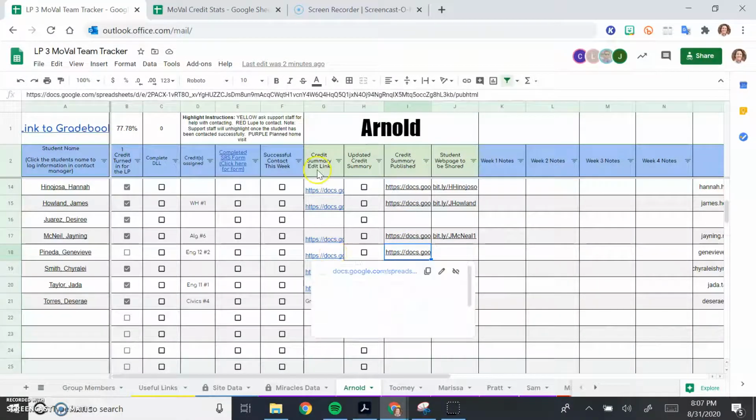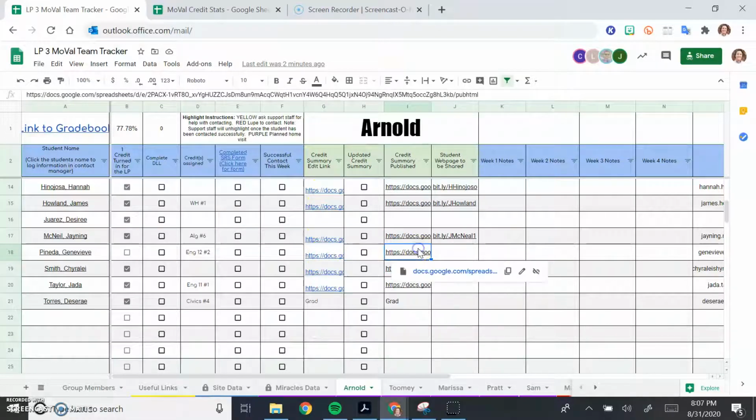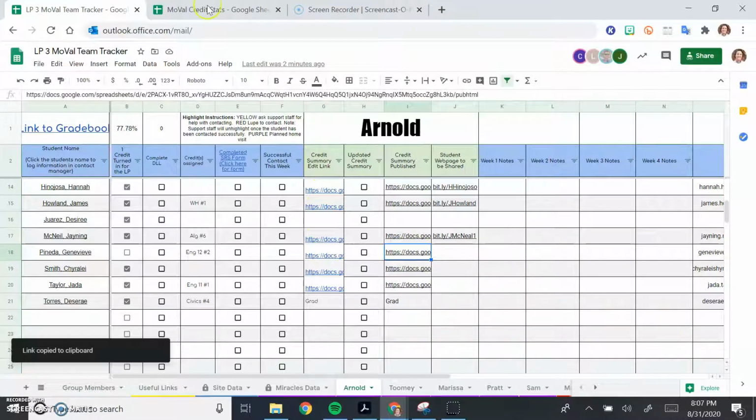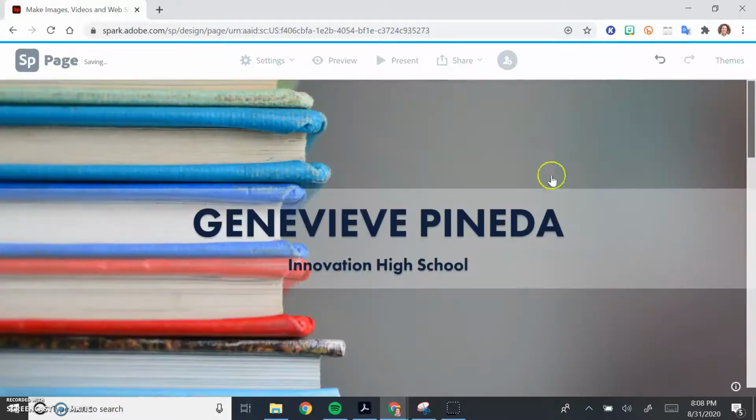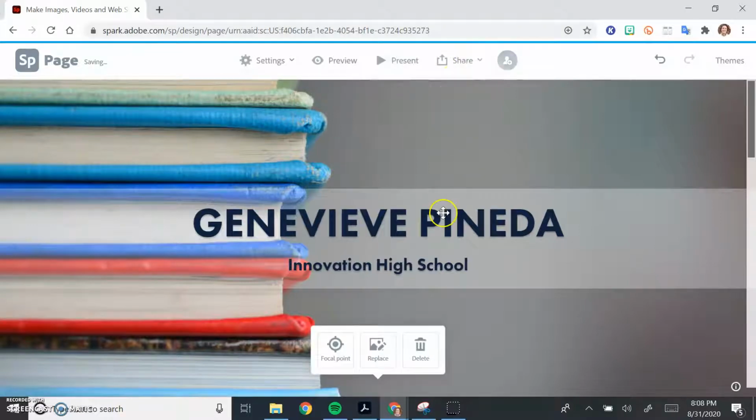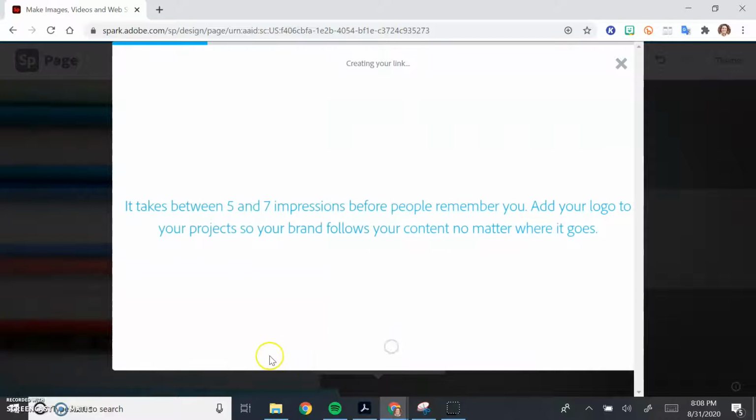Make sure that you don't give them the edit link because we don't want them to be able to type in it or anything. Okay, so once that's copied, we'll go back to the website and paste that there. Make sure you click this button to make sure that the button's centered, and that's it. So now to create the website, we're going to hit share, publish and share, and then create link.